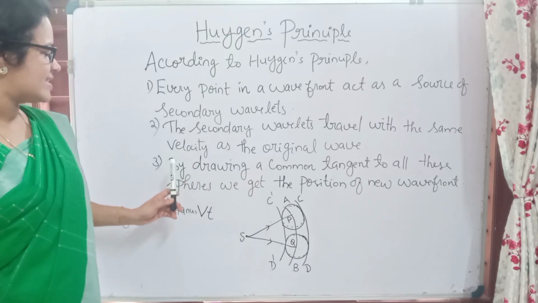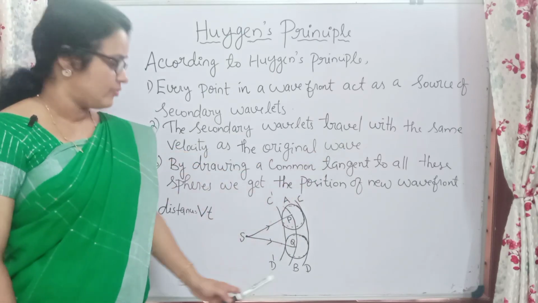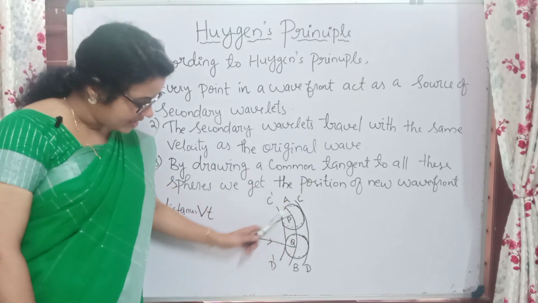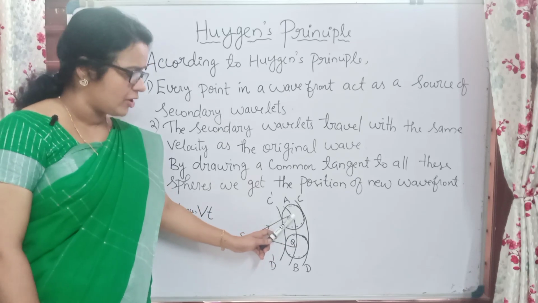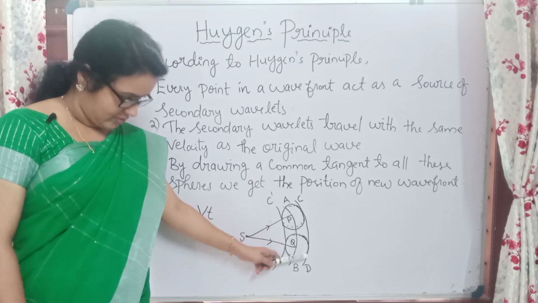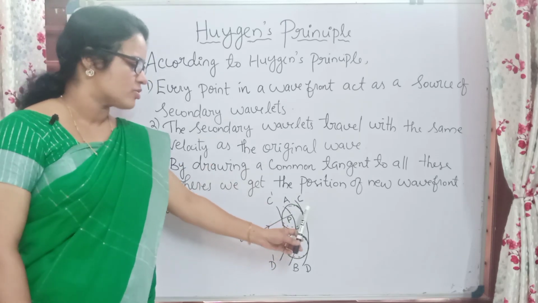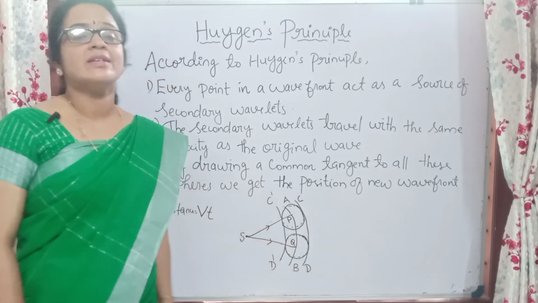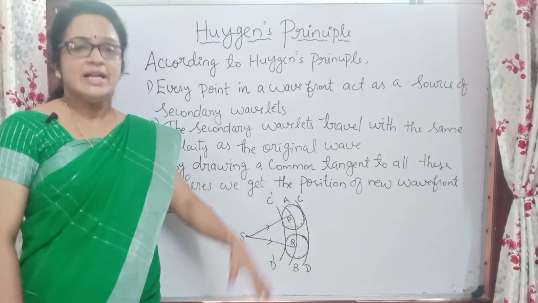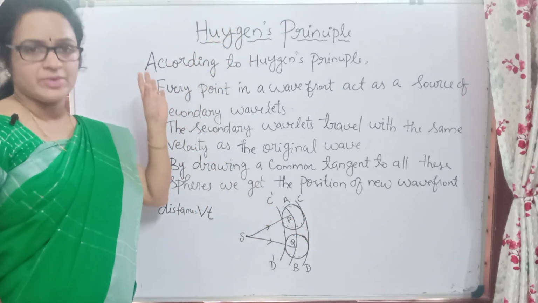And the third thing is that by drawing a common tangent to all the spheres we get the position of a new wavefront. Here we can see many spheres, only 2 we have shown here. Many spheres will be here, right? Each point will be acting as a point source. So we can join each sphere to get a new wavefront. That means the tangent drawn to all these spheres will give us a new wavefront. So what do we get from the tangent drawn to these spheres? We get a new wavefront. So that is all about Huygens principle.